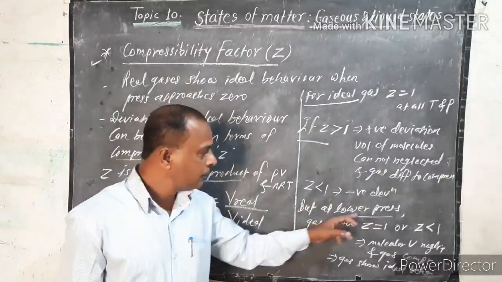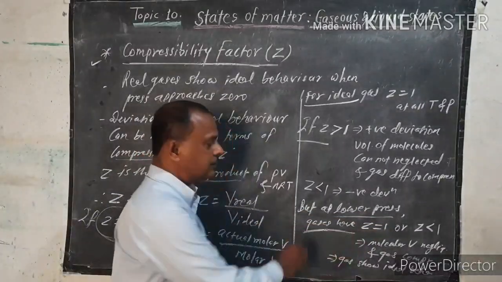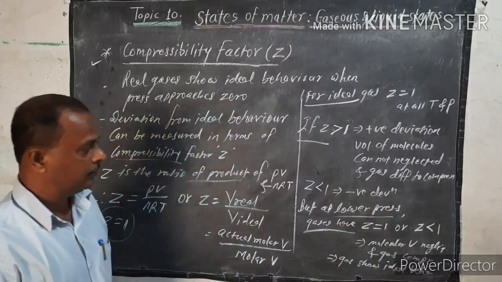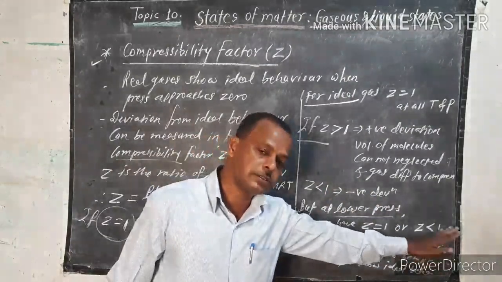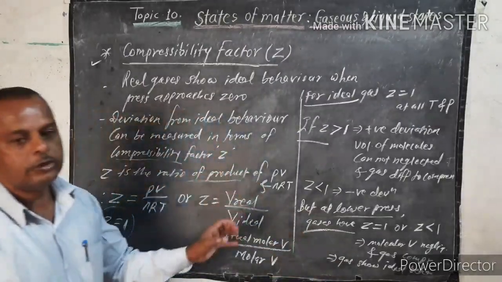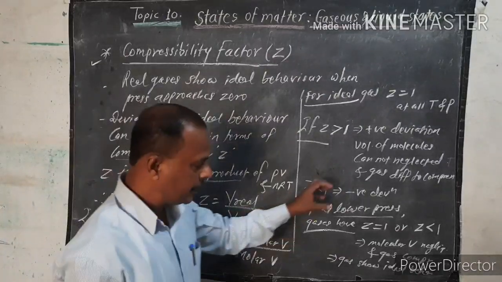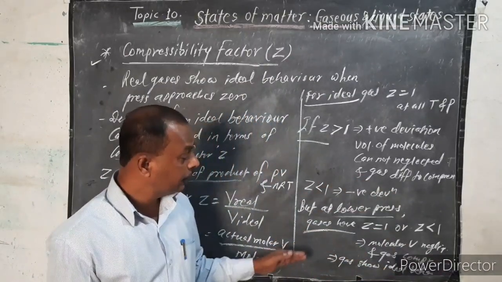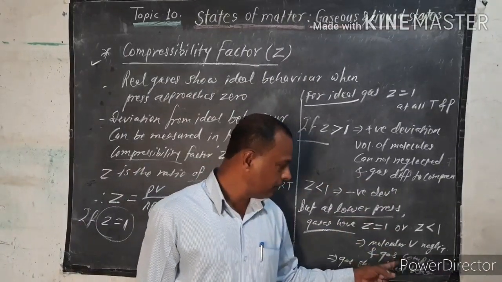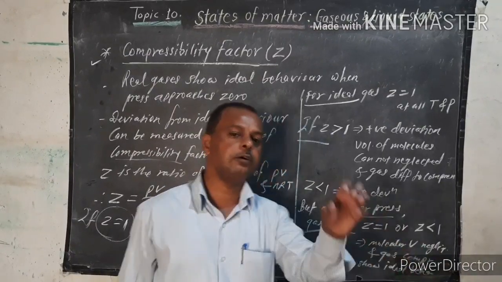But at very low pressure, gases have Z equal to 1 or Z is smaller than 1. At that time molecular volume is negligible. You understand? Molecular volume at that time is negligible, and the gas can easily compress.